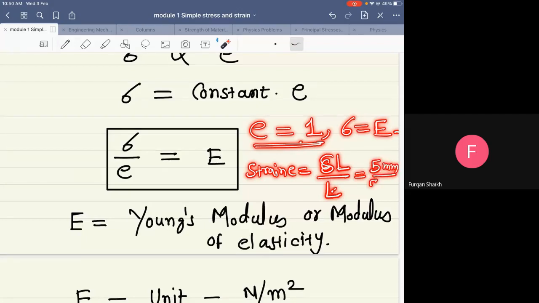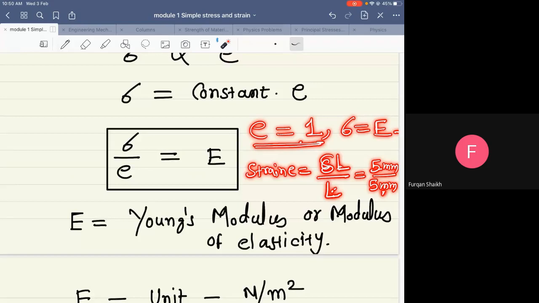This is 5 mm, this is 5 mm, then I will get the value as 1. So it indicates that the increase in length is also 5 mm and the original length is also 5 mm. It indicates that the material is elongated due to the application of force. The material gets elongated double